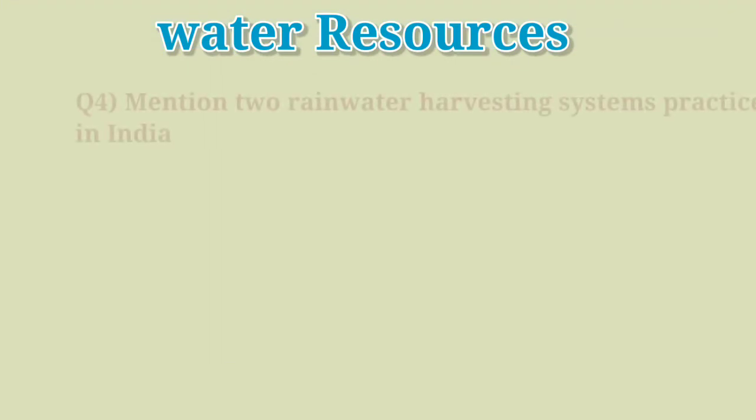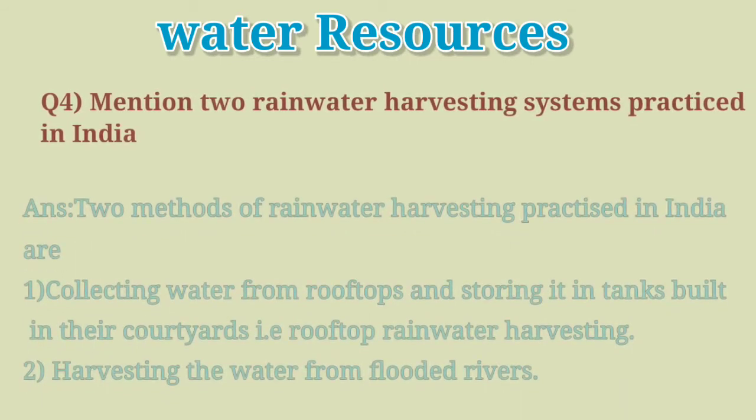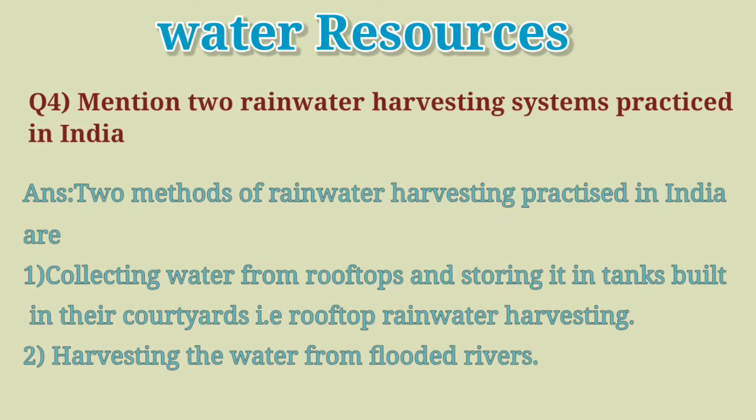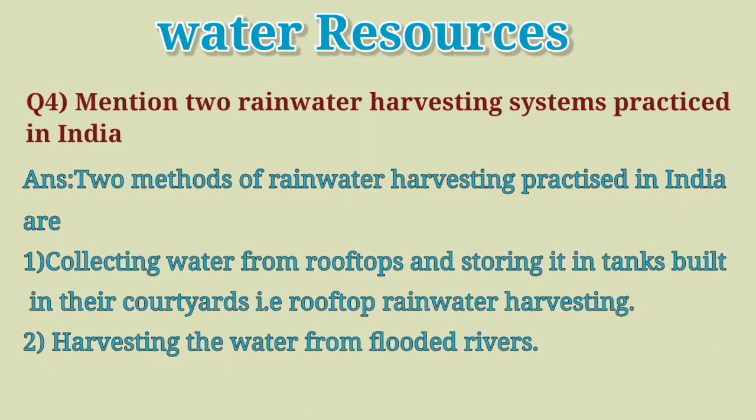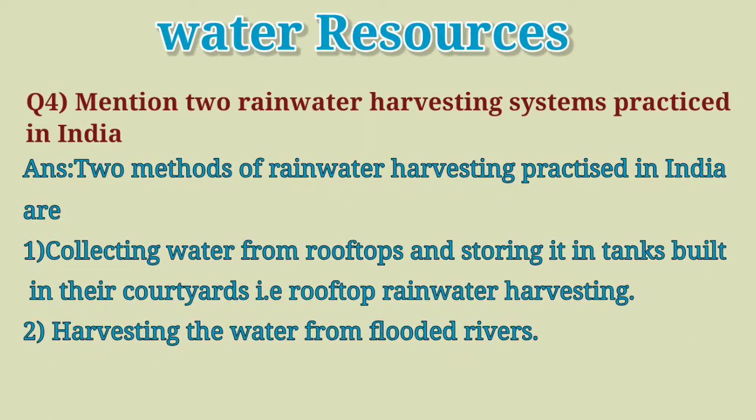Mention 2 rainwater harvesting systems practiced in India. 2 methods of rainwater harvesting practiced in India are collecting water from rooftops and storing it in tanks built in the courtyards, that is rooftop rainwater harvesting. Second method is harvesting the water from flooded rivers.